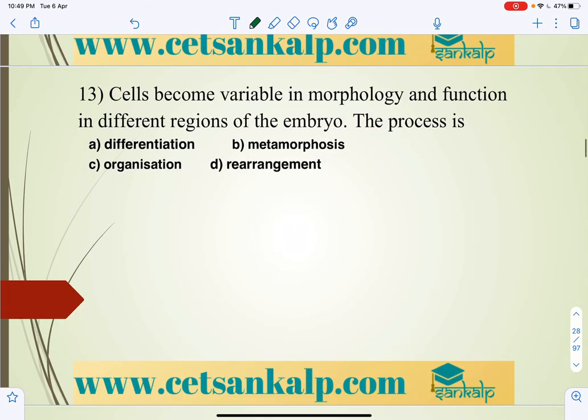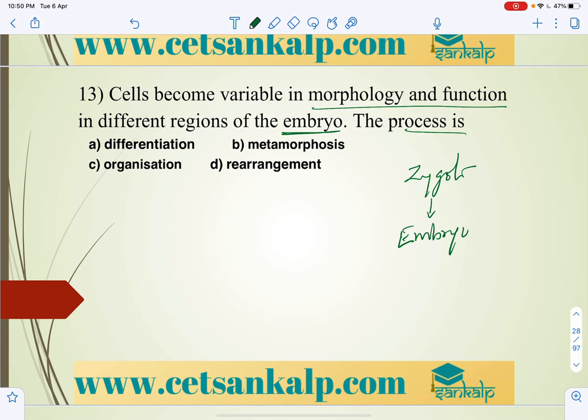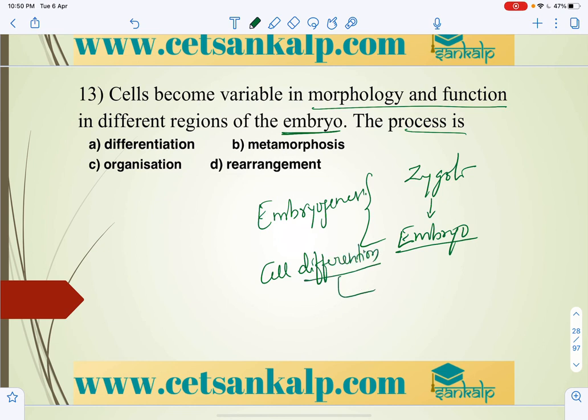And cells become variable in morphology and function in different regions of the embryo. Whenever there is a difference, we know that generally once a zygote develops into an embryo, that embryo development is called embryogenesis. So once embryogenesis takes place, there will be cell differentiation, right, and cell division continues.